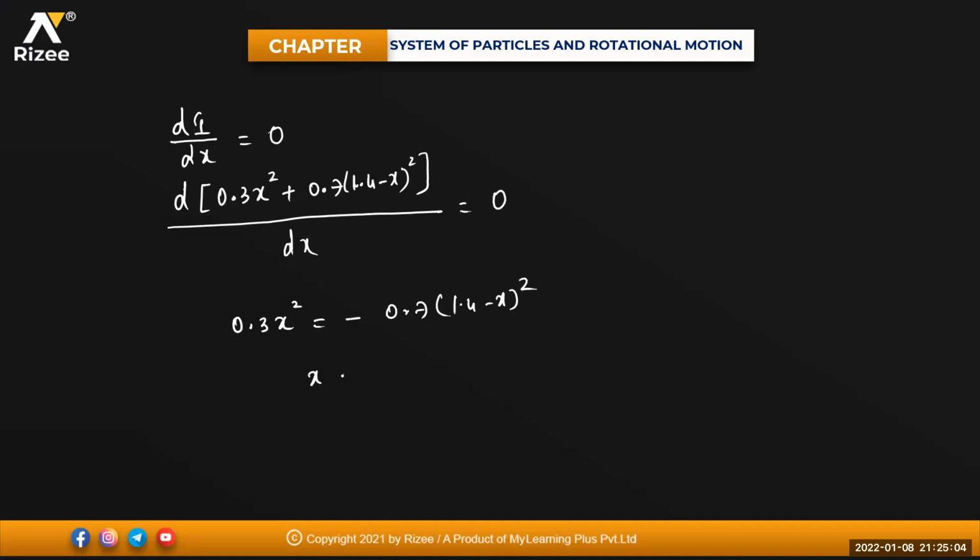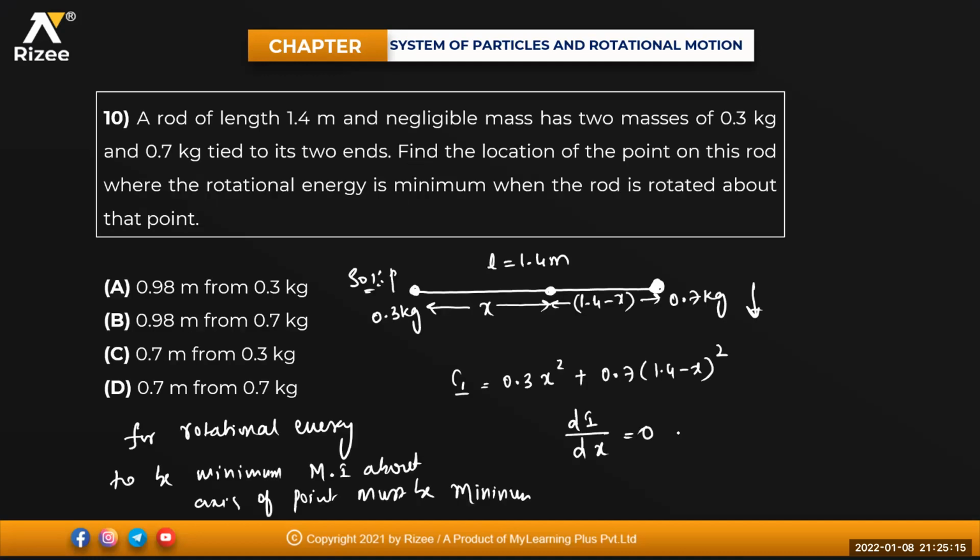To simplify for x, you will get x equals 0.98 meters. Done? So what is the thing you have learned? For rotational energy to be the minimum on a straight line, the moment of inertia about that point must be minimum. That means dI by dx must be equal to 0.